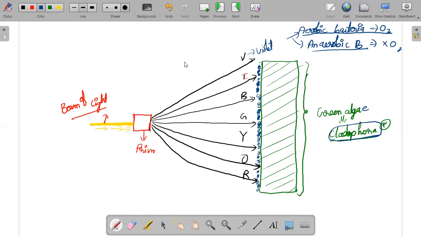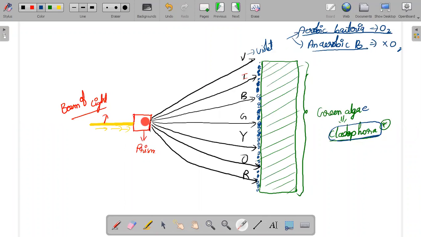He took that bacteria and kept it on the surface of the Cladophora. He spread it all over the surface of the Cladophora algae. Here you can see blue color. Every blue color that you are seeing here is the blue color area. And another thing, he took a prism.